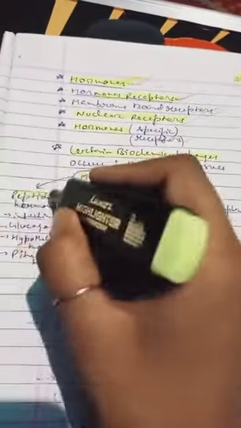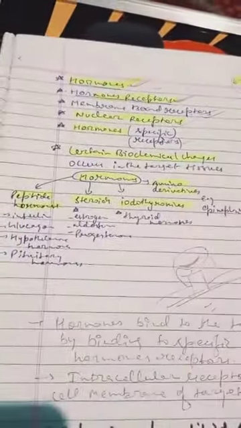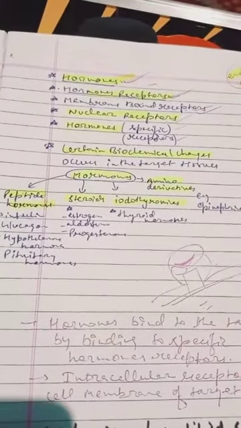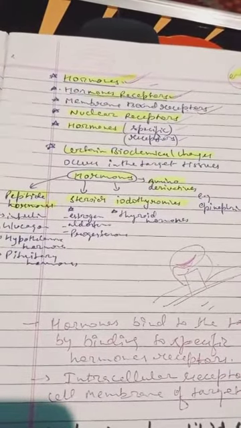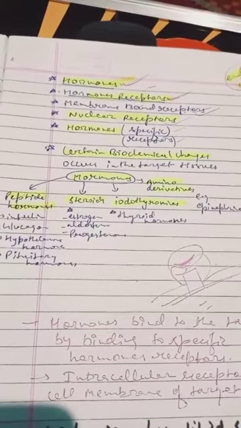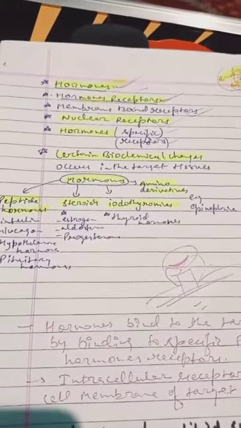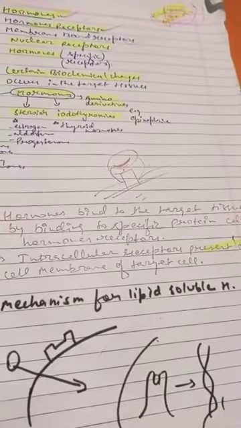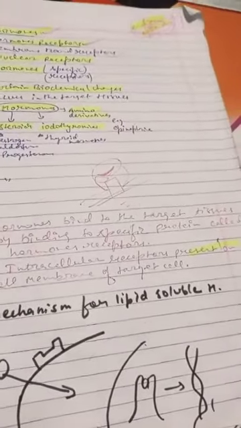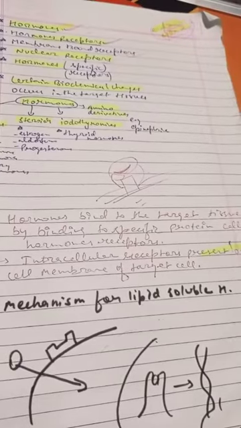Next is peptide hormone. Peptide hormones are mainly the hormones released from the hypothalamus or pituitary. Insulin and glucagon released from the pancreas also are the peptide hormones. Now there are intracellular receptors which are also present in the target cell.